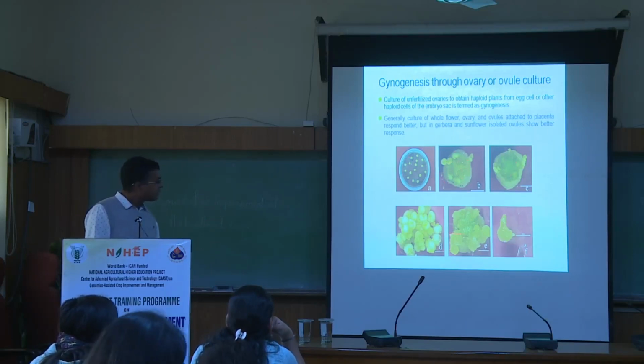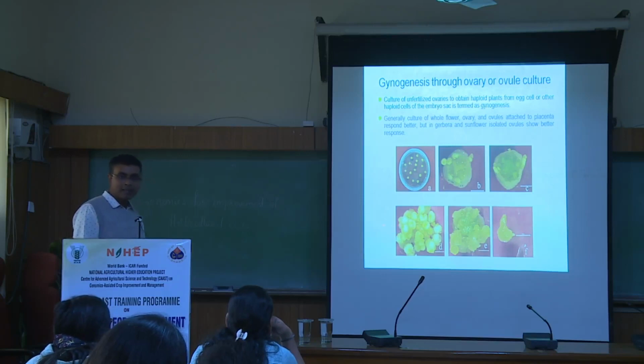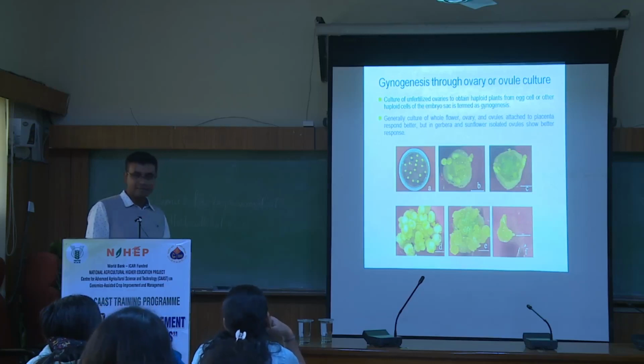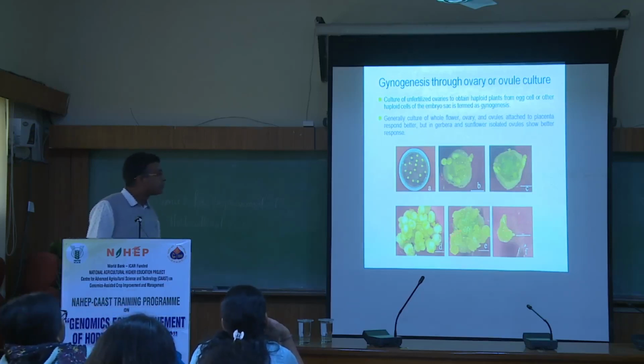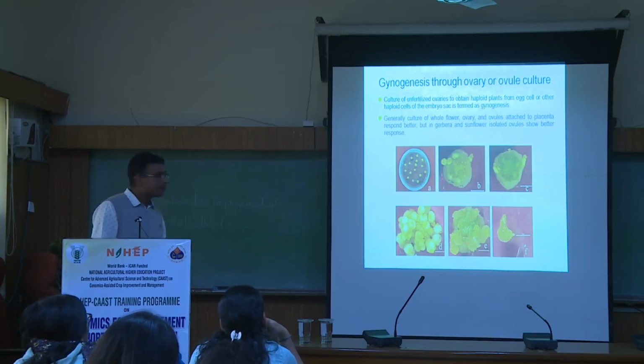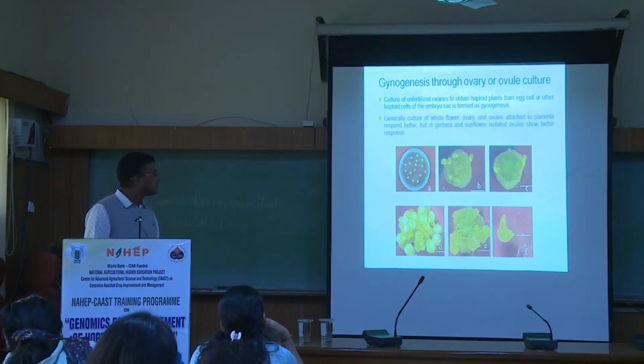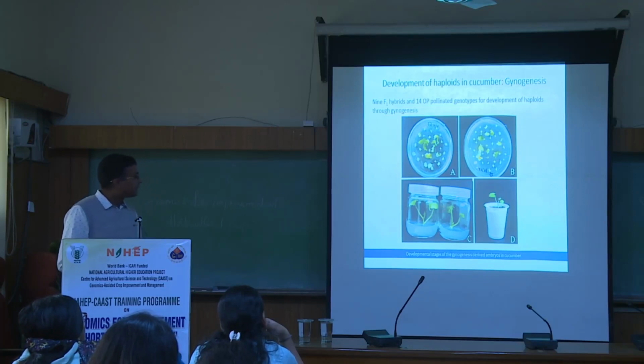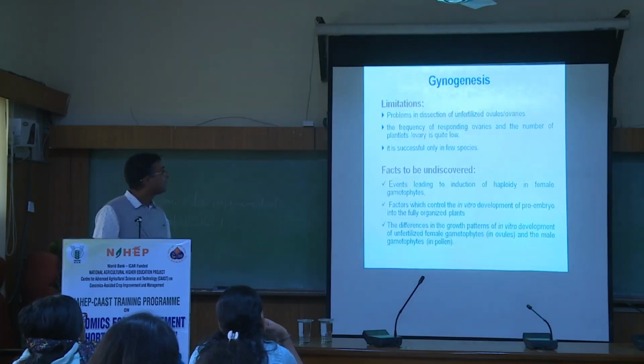After the germination, you will get some embryo-like structures from those ovules, and they should be haploids, but we need to check the haploid level because we are not sure, since we have some diploid cells around also. But in most, about 90% of cases, they will be haploid, because generally this kind of germination does not come from the vegetative cells or the somatic cells. And this is the development of haploids through gynogenesis, and several plants have been developed in different laboratories, no?